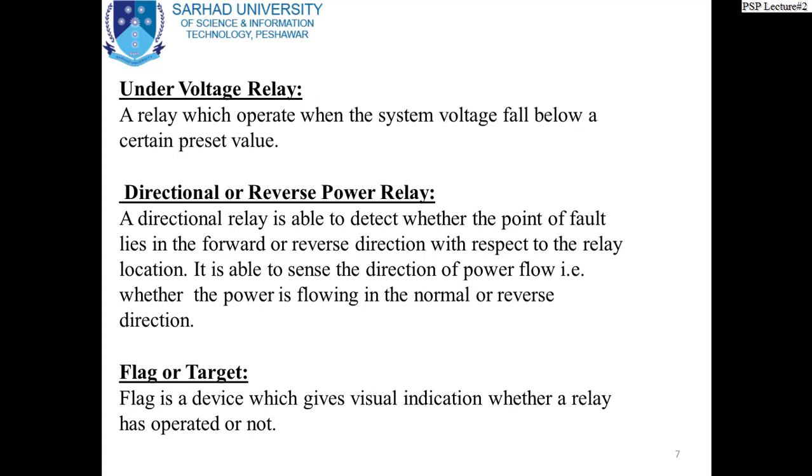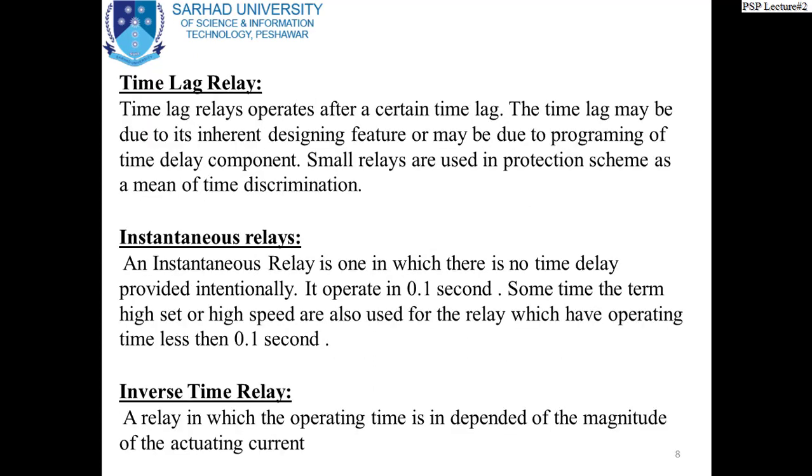Flag or target. Flag is a device which gives visual indication whether a relay has operated or not. This is actually when the engineer is sitting behind the control console, he just has a flag or any indication of any relay, and that particular flag falls, he understands that the relay number so-and-so has been operated.